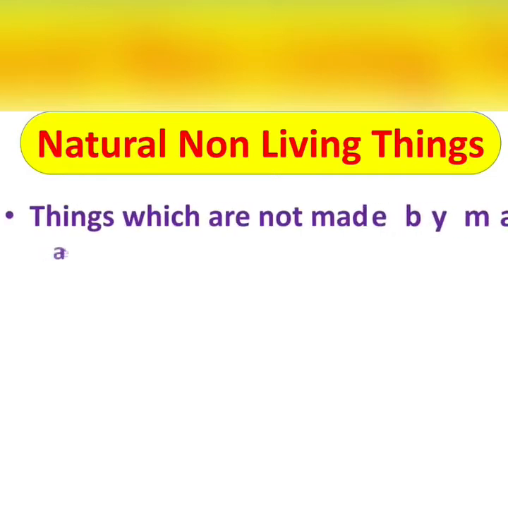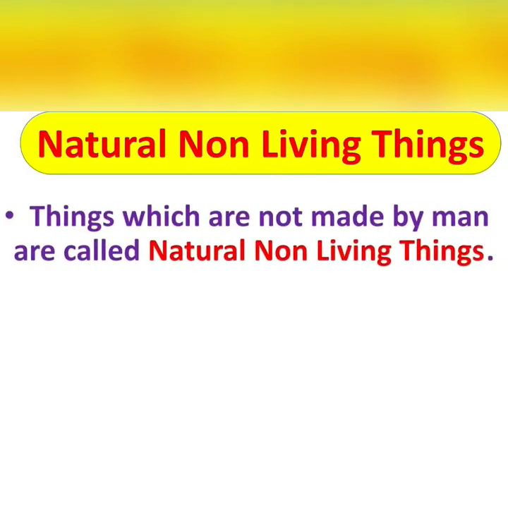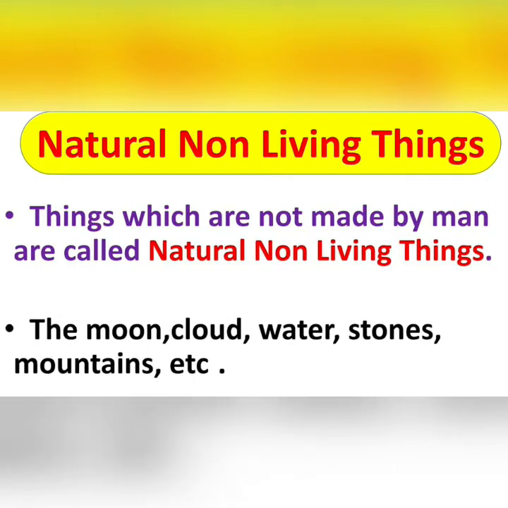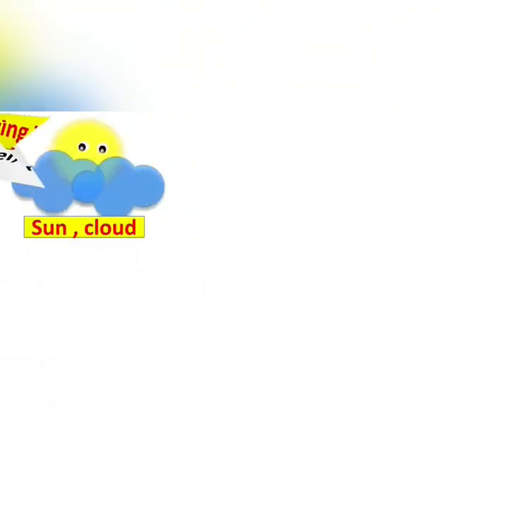Let's get some idea about natural non-living things. Things which are not made by man are called natural non-living things. The examples are moon, cloud, water, stones, mountains, etc. So sun and cloud are there.